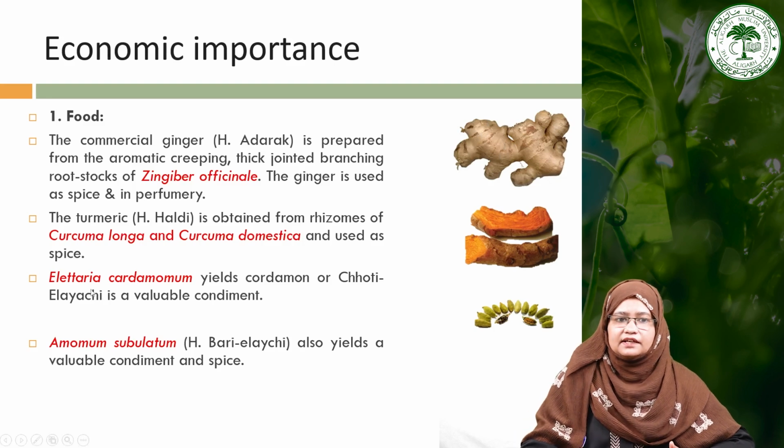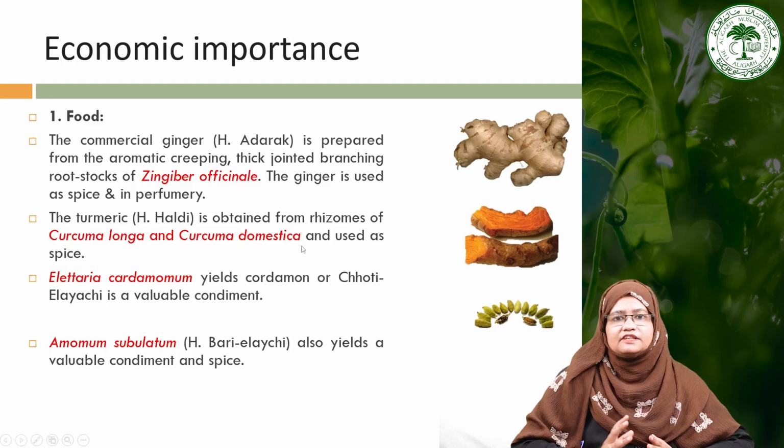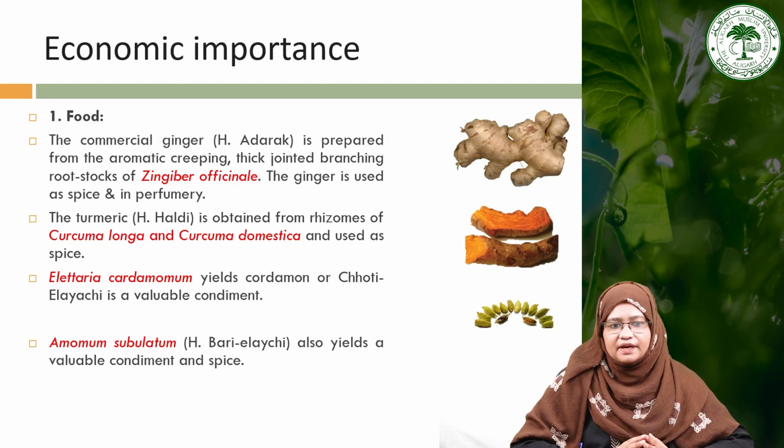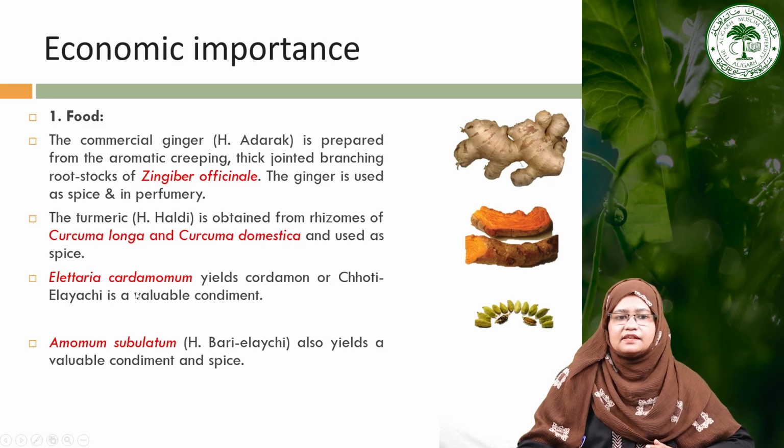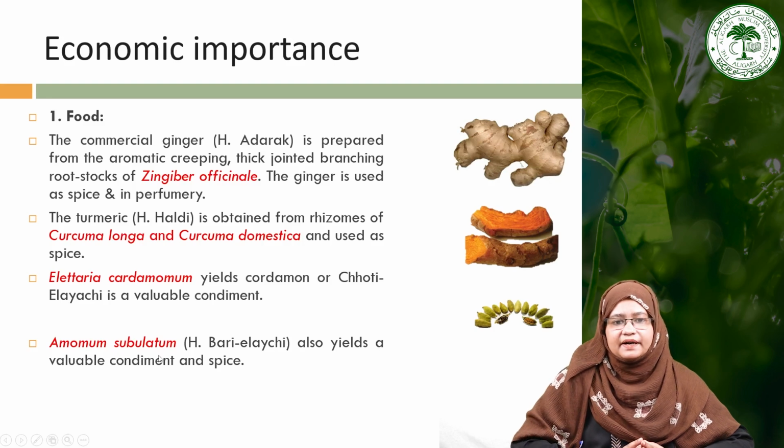Then the next is turmeric, which in Hindi is called haldi. It is obtained from the rhizomes of Curcuma longa and Curcuma domestica, and it is used as a spice, as well as having many medicinal benefits which we will discuss later in this slide. Then the next, Elettaria cardamomum, yields the cardamom or choti ilaichi in Hindi. It is a valuable condiment. The next one, Amomum subulatum, is the badi elaichi, which is also a valuable condiment.